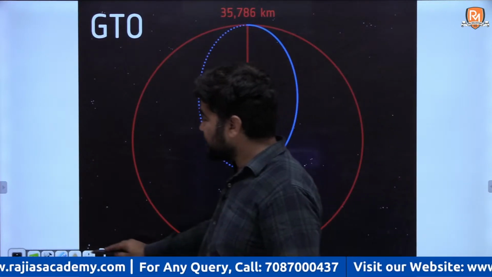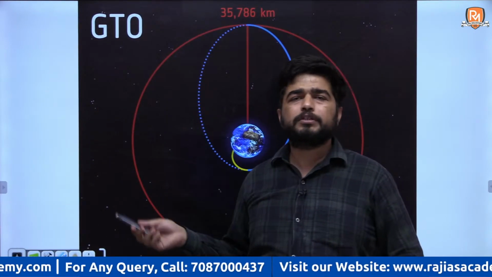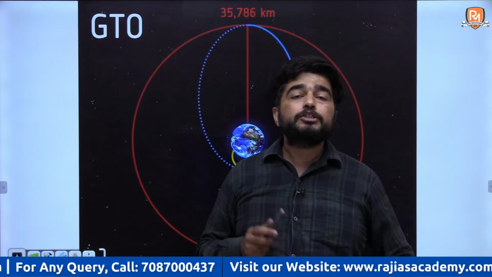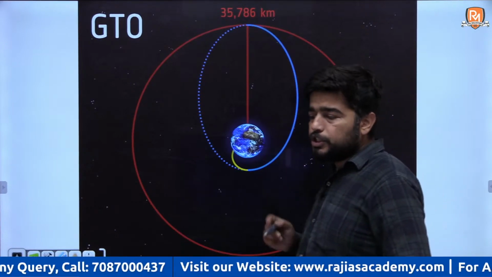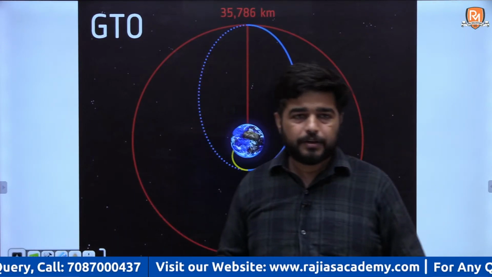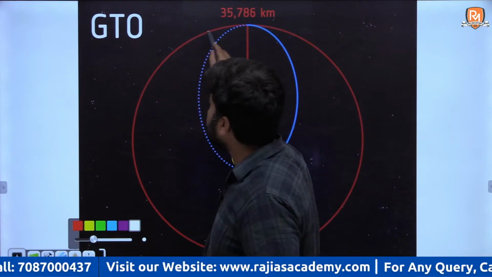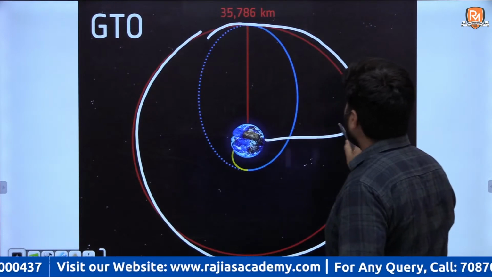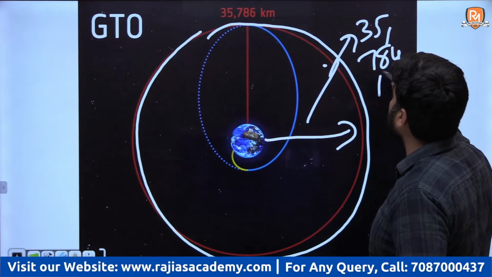GTO. This is very interesting and most of the students do not know about this orbit. How? GTO, Geosynchronous Transfer Orbit. What is this? For example, you have to launch a satellite in geosynchronous or geostationary orbit at 35,784 kilometers.